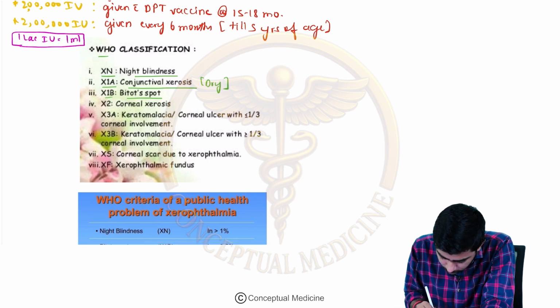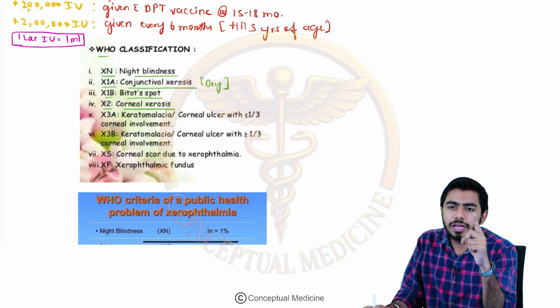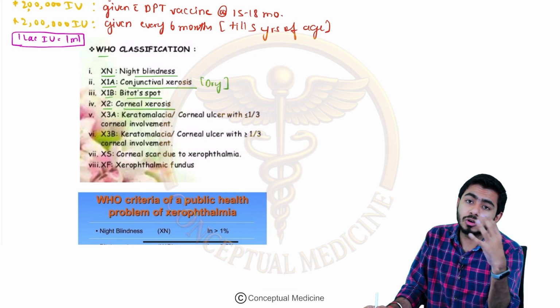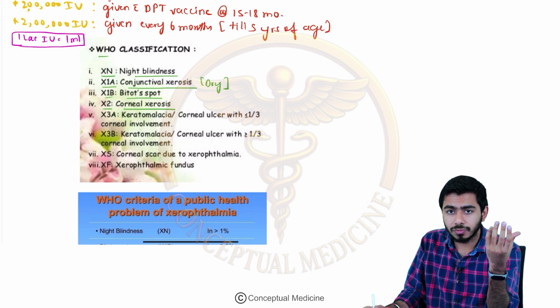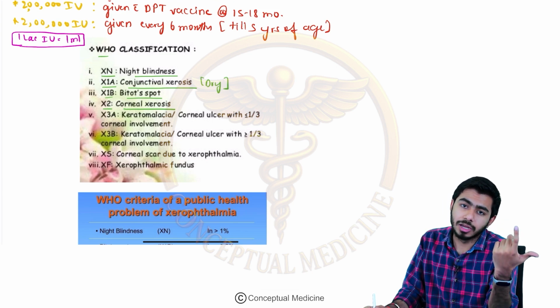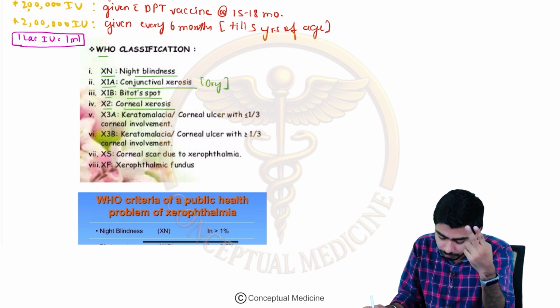X2 is the corneal xerosis. Now the main point which you need to remember is in which stage conjunctival xerosis is happening, and the corneal xerosis. Conjunctiva and cornea are different, guys. In conjunctival xerosis we are seeing the X1A stage, and in X2 we are talking about corneal xerosis. So that is a very important differentiating feature.